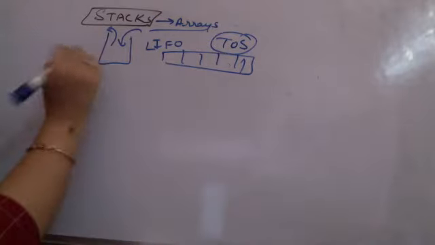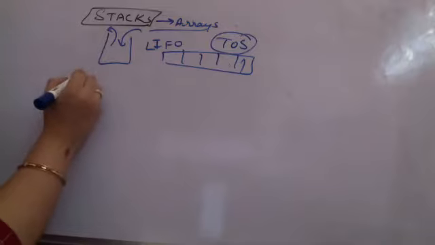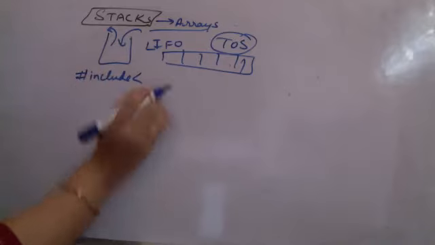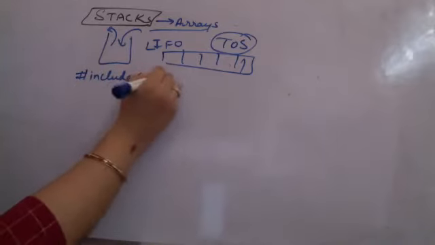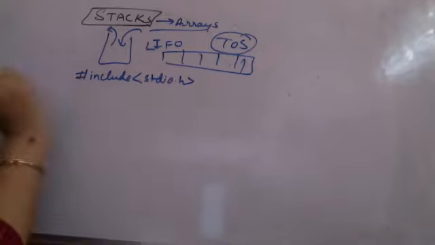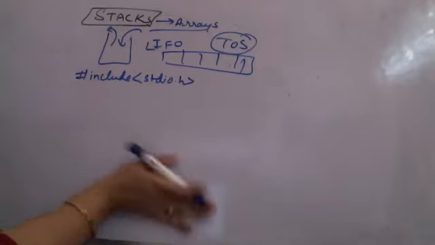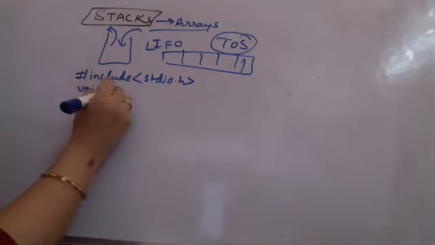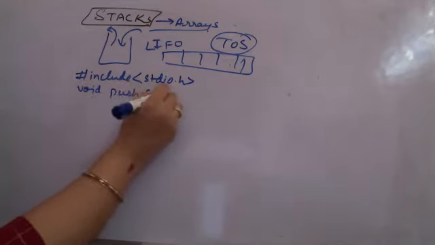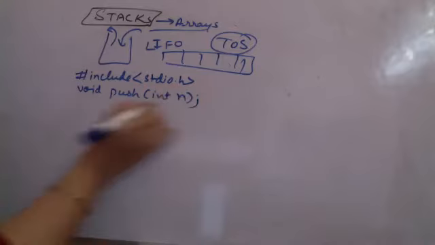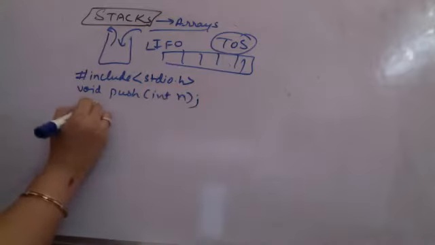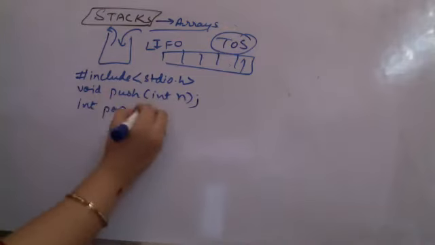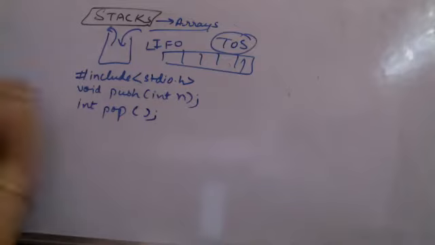Now, in array implementation, I am taking some programs, so I'm having #include, taking C, so I'm taking stdio.h. Again, I'm taking global variables over here, some global programs and some global variables. So I'm having a void push. I'm taking an integer array for simplicity. Supposedly I want to push an item in, and I'm returning an integer in pop. Whatever element is popped gets deleted and returned, and it is having no input.